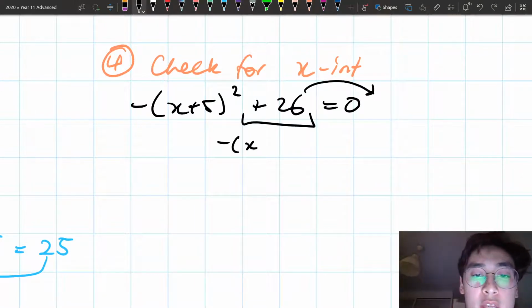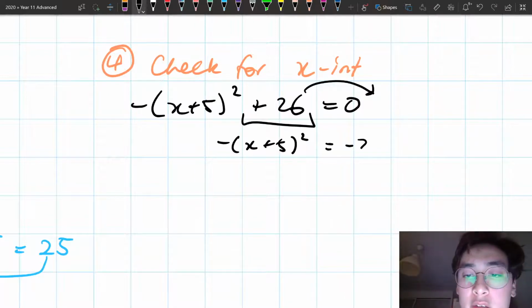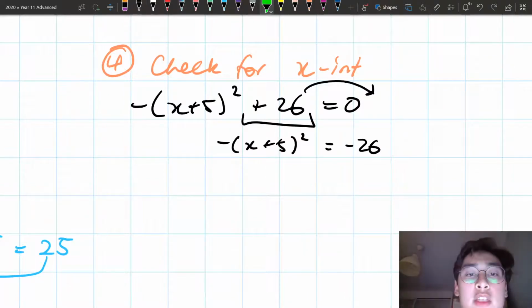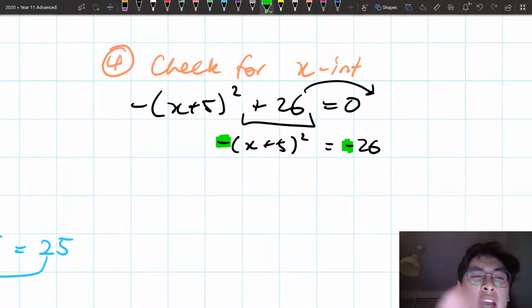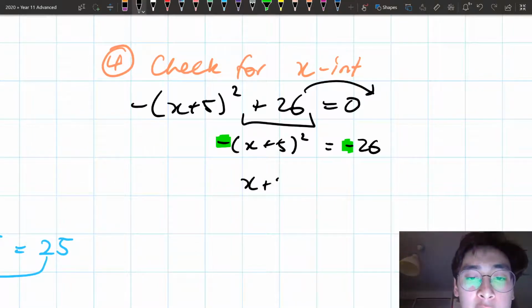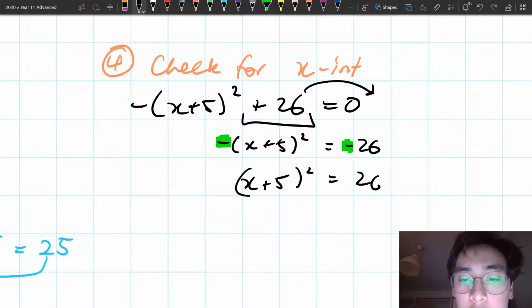So I'm going negative x plus 5 all squared is equal to minus 26. Now I'm going to deal with this minus sign. So I can't just take the square root yet. I need to get rid of that minus sign. So I've got x plus 5 all squared is equal to 26.